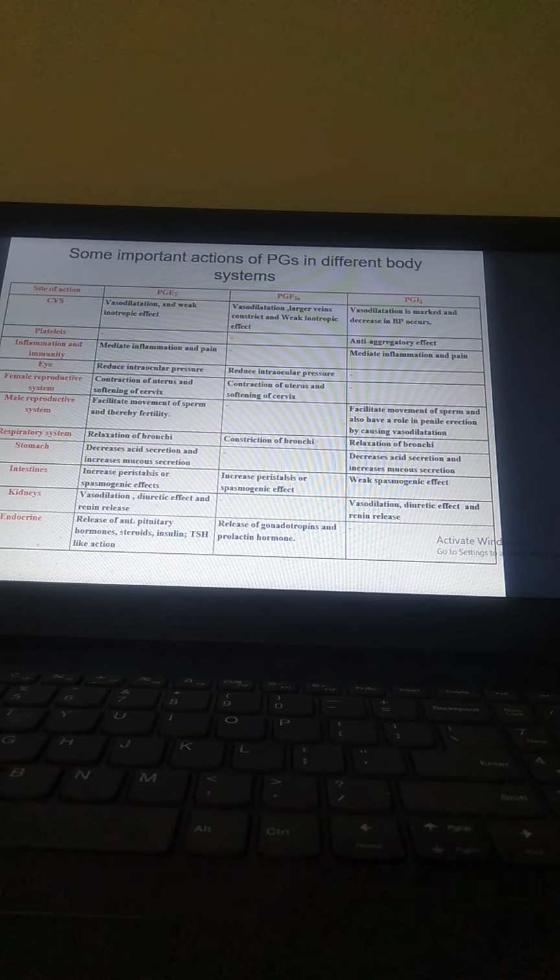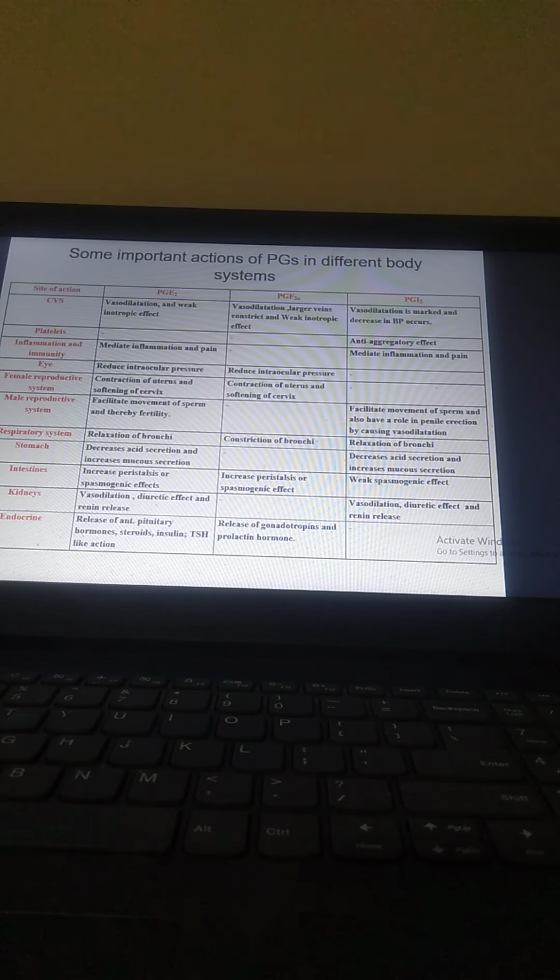Now, intestine: increased peristalsis, or spasmogenic effect, through PGE2 and through PGF2 alpha, and a weak spasmogenic effect through PGI2. Now kidney: vasodilation, diuretic effect and renin release through PGE2, and vasodilation, diuretic effect and renin release through PGI2. And endocrine: we have release of anterior pituitary hormone, steroid, insulin, TSH-like action through PGE2, and release of the gonadotropin and prolactin hormone through PGF2 alpha.